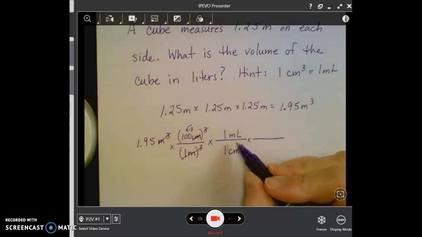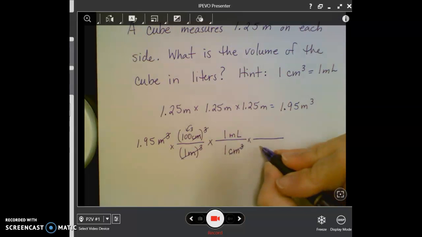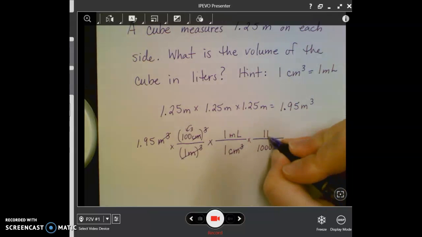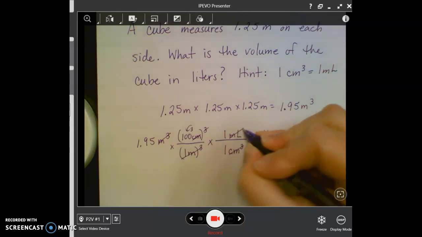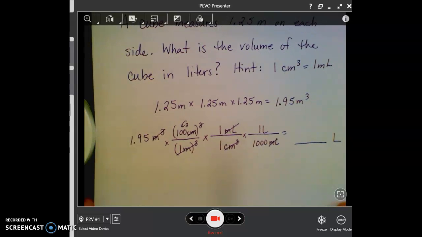To get to liters, it's just a metric conversion. I know that there are 1,000 milliliters in 1 liter. So now milliliters cancels out, and I've got a final answer here that I want in liters.